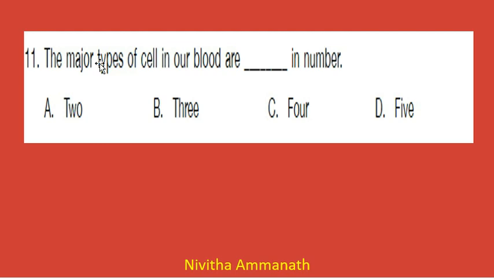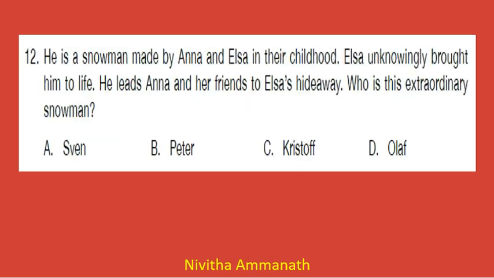Next question. The major types of cell in our blood cells are dash in number. There are 3 in number. The major types of cells in our blood cells are WBC, RBC and platelet. So 3 in number. Next question.